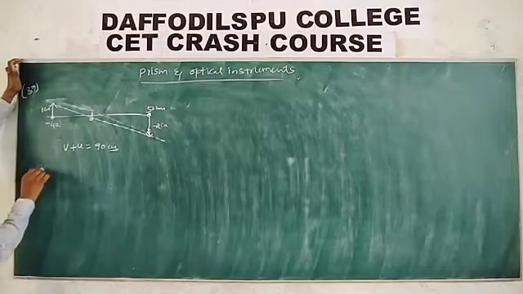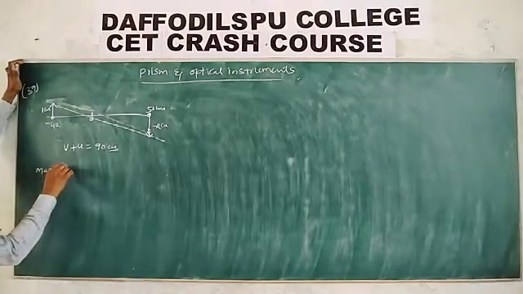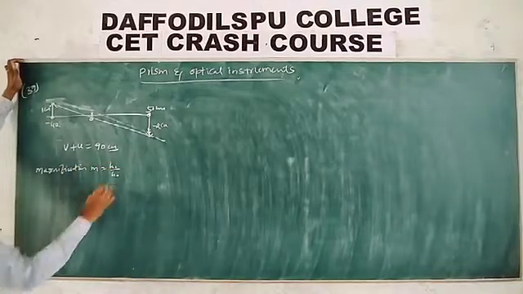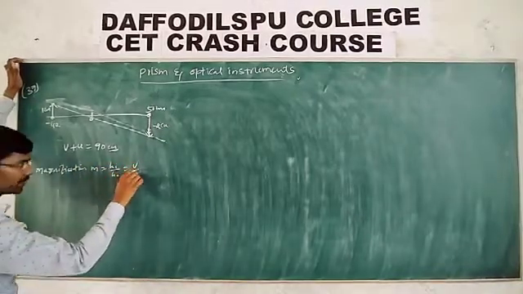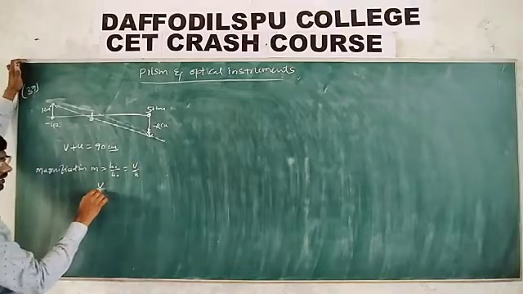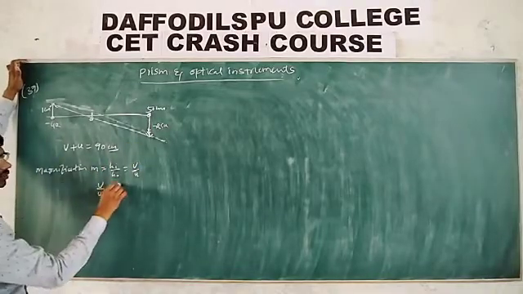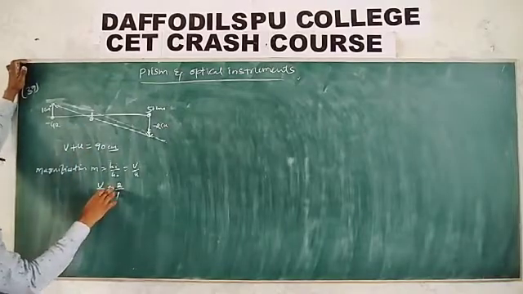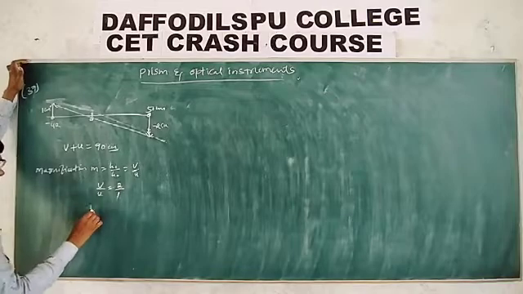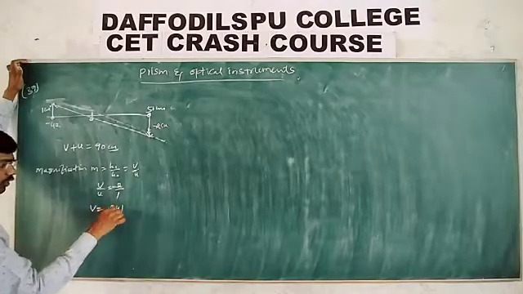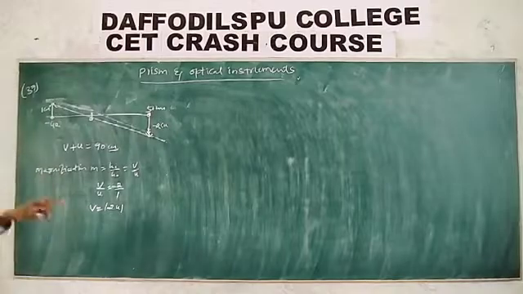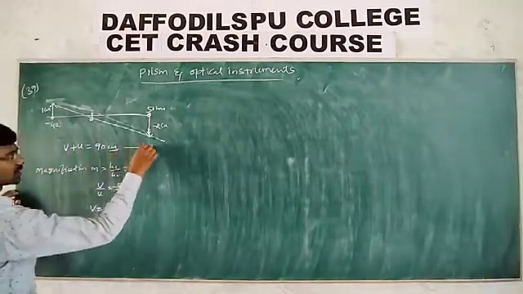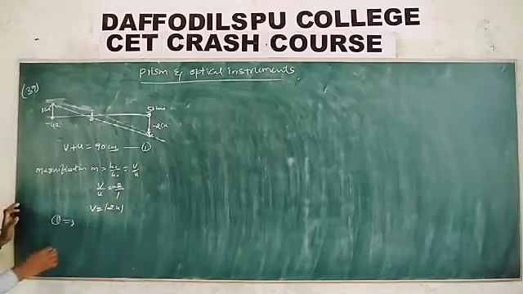But what do we mean by magnification? Magnification is m = height of the image/height of the object = v/u. So v/u = size of the image 2/size of the object 1. I am not considering the negative sign because we are measuring the distance. Then v = 2u. But we know v + u = 90. So substitute in the first equation. Then from this, what do I get?